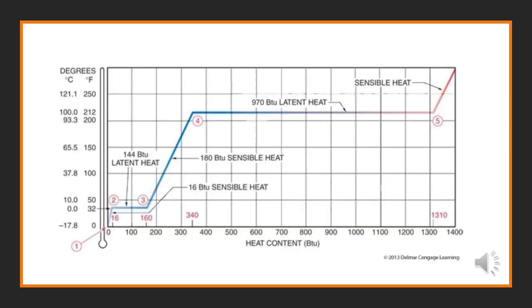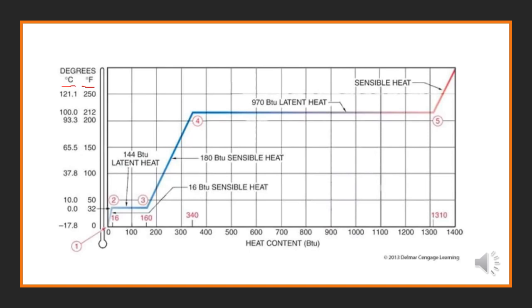So in front of you there is one diagram, and this diagram will be very helpful for you. It will give you a better understanding about the latent heat and the sensible heat. This diagram is about the ice which becomes water. We can see there are two different scales of temperature, one is Fahrenheit and the other is centigrade.